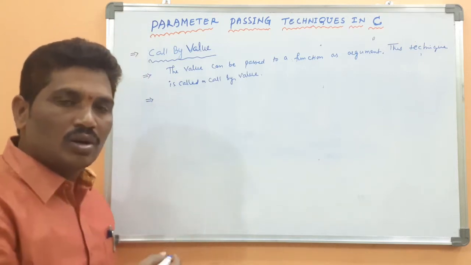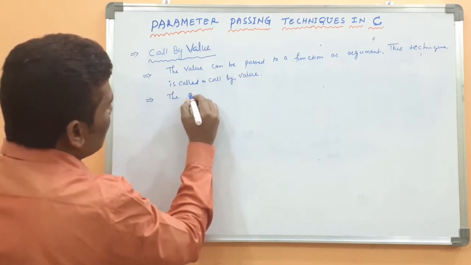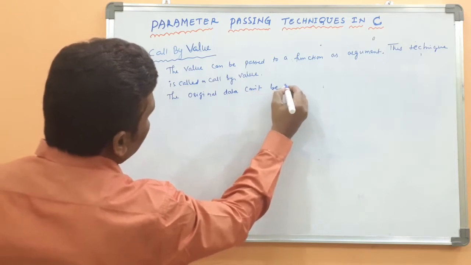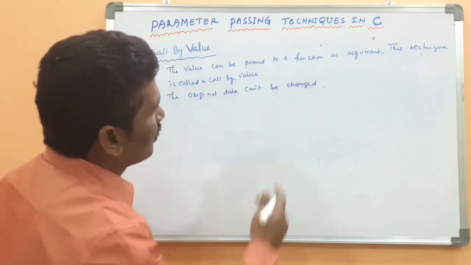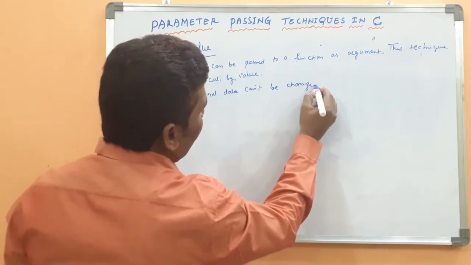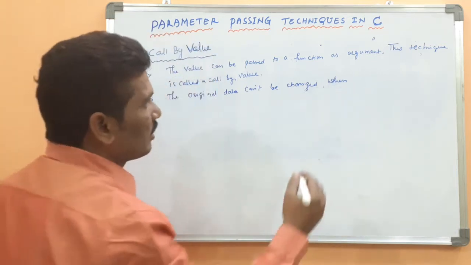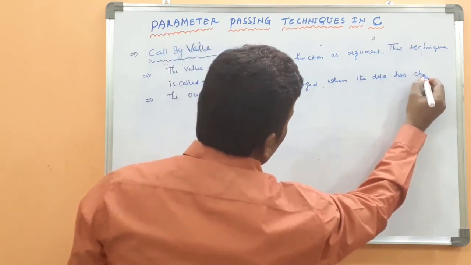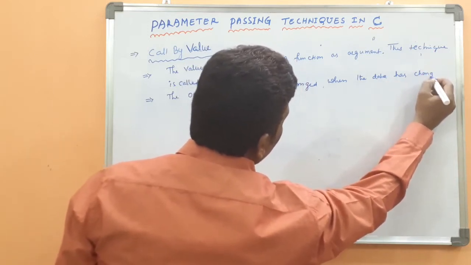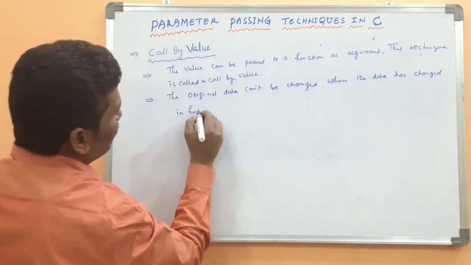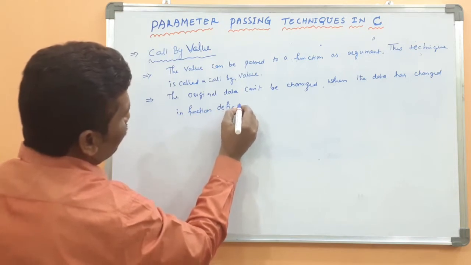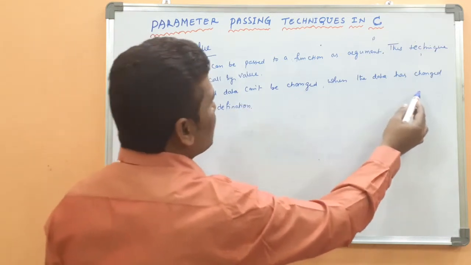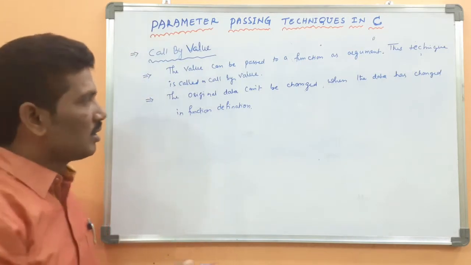The advantage of call by value is that the original data can't be changed when the data has been modified or changed in the function definition or called function.